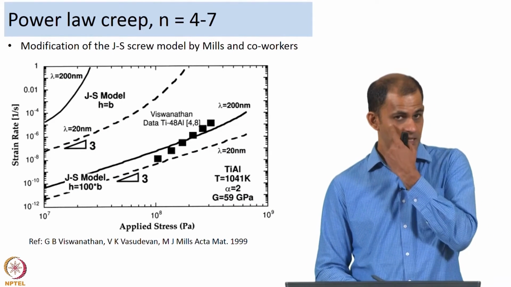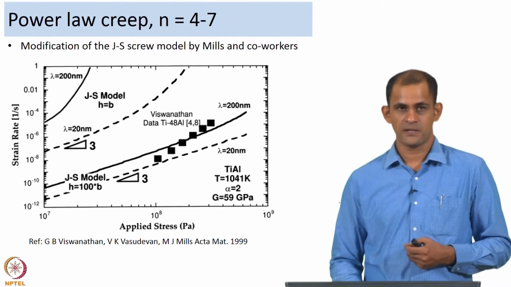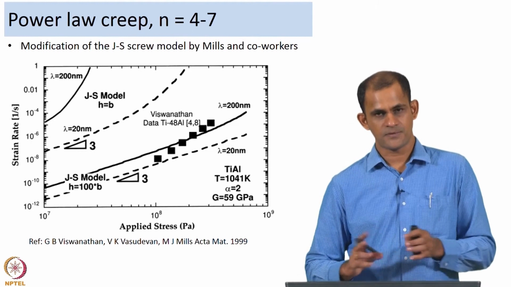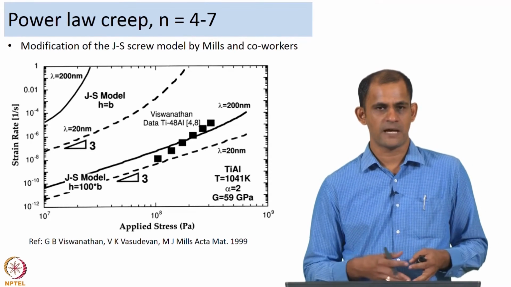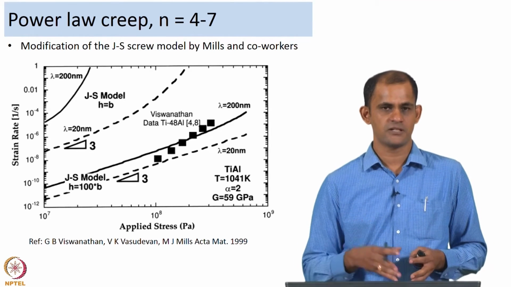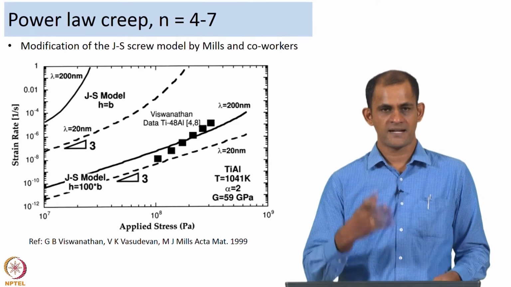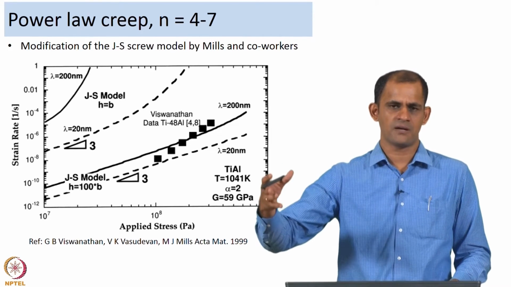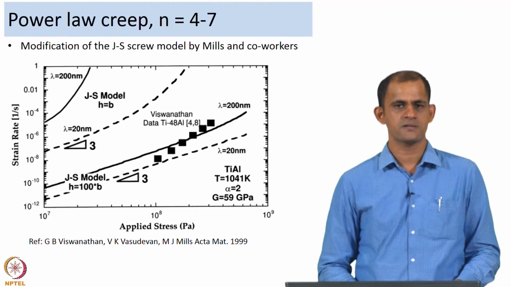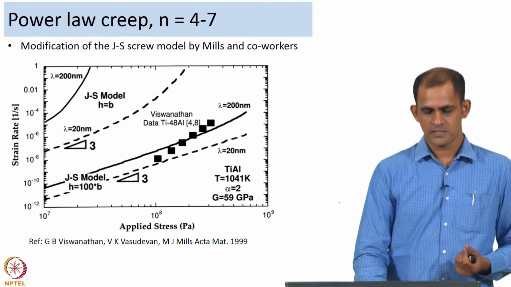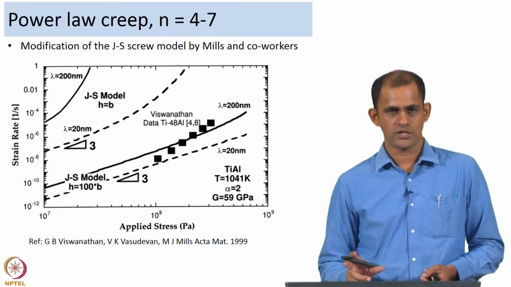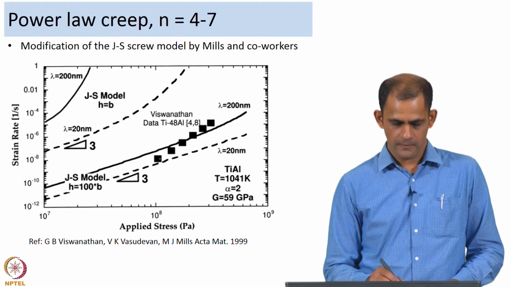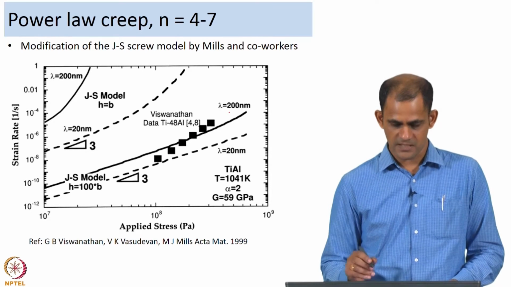But very interestingly, in that paper by Viswanathan, Vasudevan and Mills, and subsequently in a lot of work that Mills' group carried out to investigate the jogged screw model in detail and its application to the creep behavior of titanium aluminides, and subsequently alpha titanium alloys as well as zirconium alloys, they found that the basic equation of the jogged screw model was not suitable for describing their experimental data.